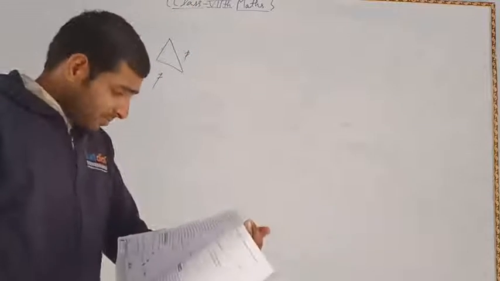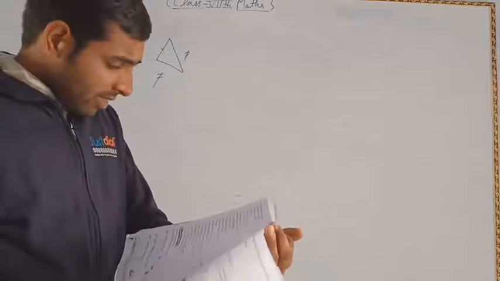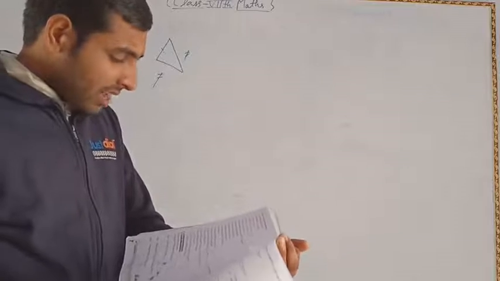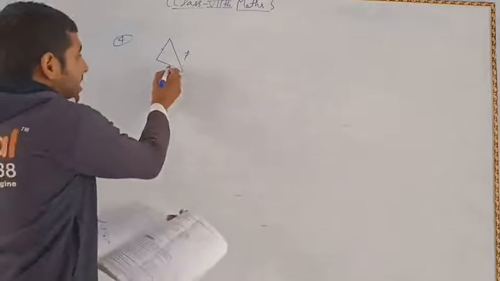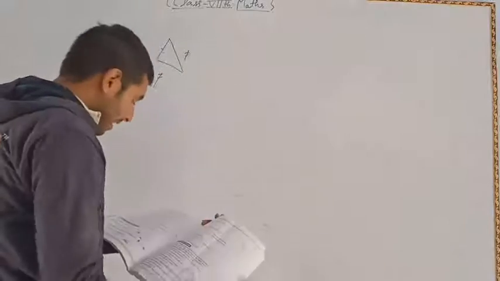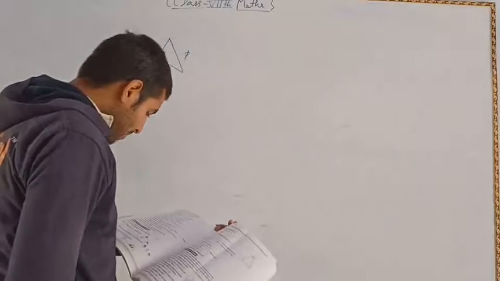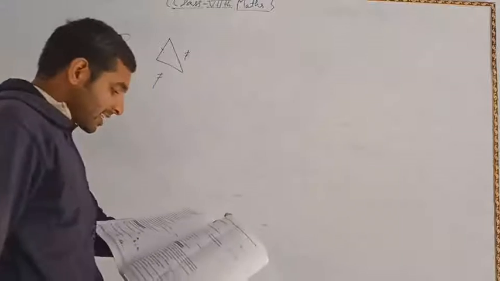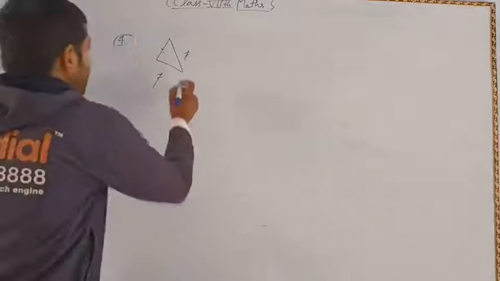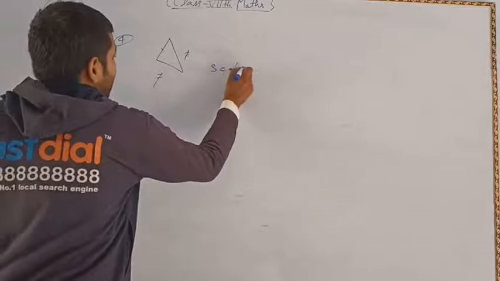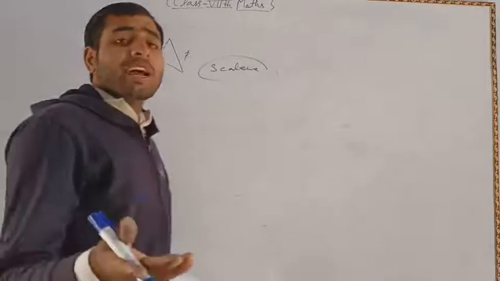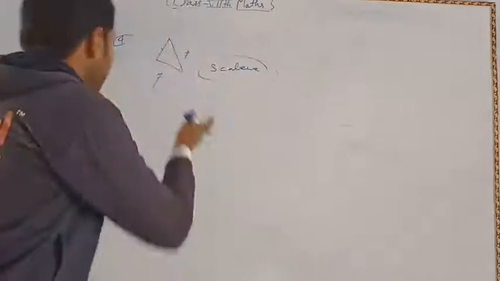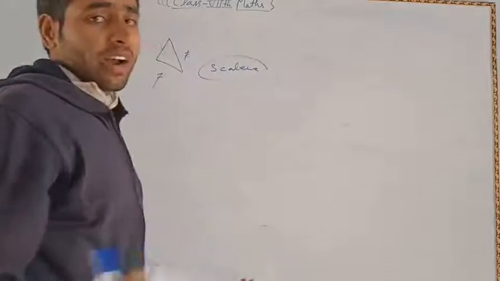Then it is called a scalene triangle, because in a scalene triangle all three sides are different.